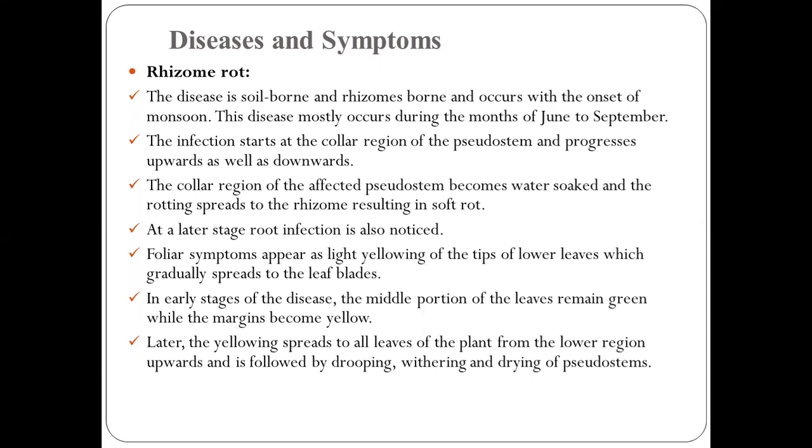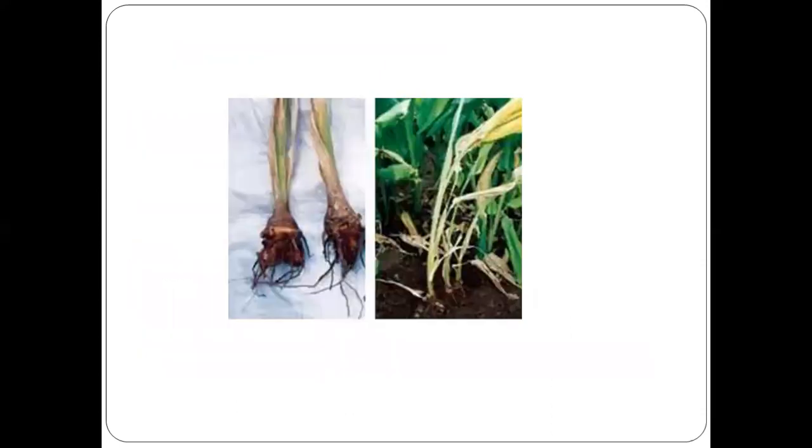In the early stage, the middle portion of the leaf remains green while the margin becomes yellow. Later, the yellowing spreads to all the leaves from the lower region upward and is followed by drooping, withering, and drying of the pseudostem. This is the picture of rhizome rot.